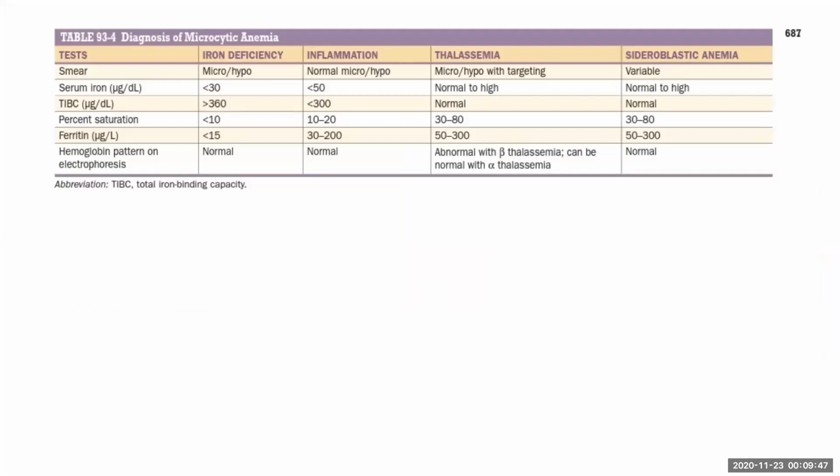As we say, the most common cause of anemia is iron deficiency in developing countries, and in developed countries, it is anemia of chronic disease. Chronic disease includes any inflammatory conditions, any malignancy, or any infection. So differentiating between them both is key.